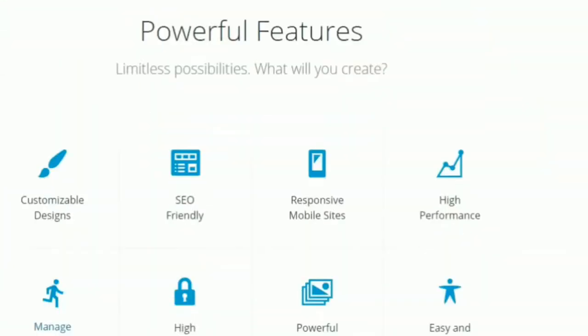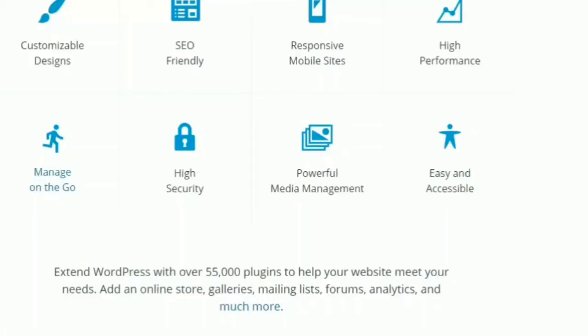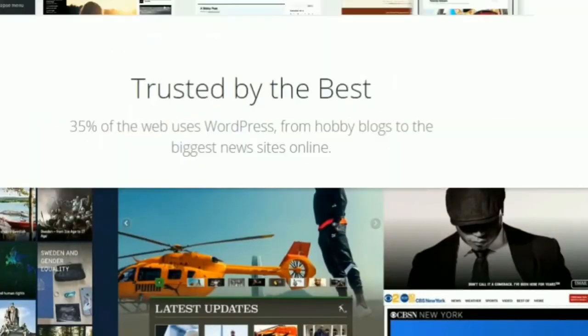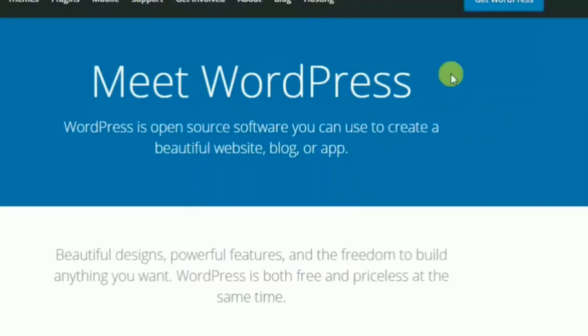That's how the website looks. So you can create a website for yourself, or you can have a website developed by a company, agency or a freelancer. You can even have a website developed by me, just contact me. So let's go ahead.